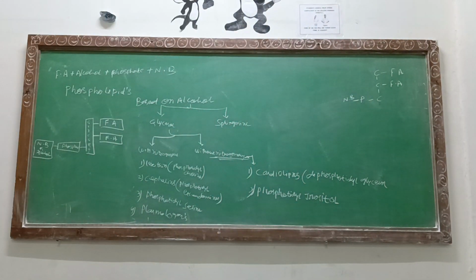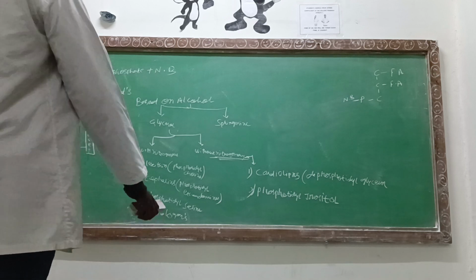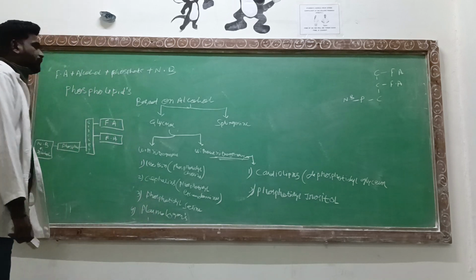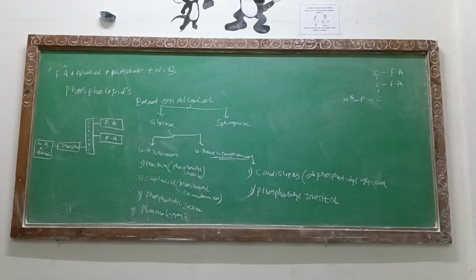Now we are dividing. We have identified the alcohol as a glycerol. Now we will see the next thing, that is the nitrogenous base. We have divided into two things, with nitrogenous base and without nitrogenous base. When I am talking about without nitrogenous base, I must be talking about the alcohols mostly. Okay. Now, can I move forward? Till here, you guys have a very clear concept, I guess. Any kind of doubt you can say, or else we'll continue.